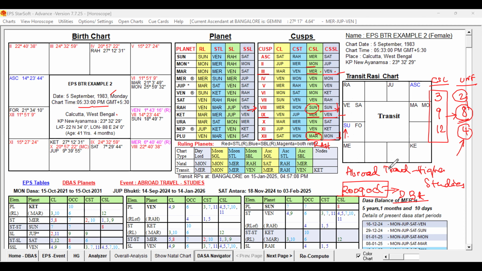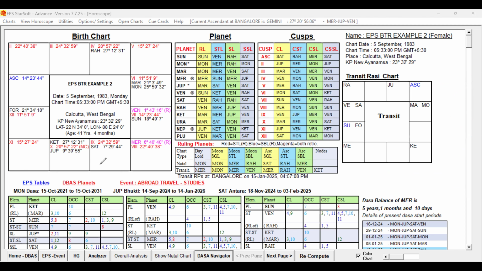So now what we have to do, having seen this, is look at the period in which, Dasa Buddhi Antara, the native would have traveled abroad. So 2009 October is falling in which period, we have to study. Now let us go to the Dasa Navigator.